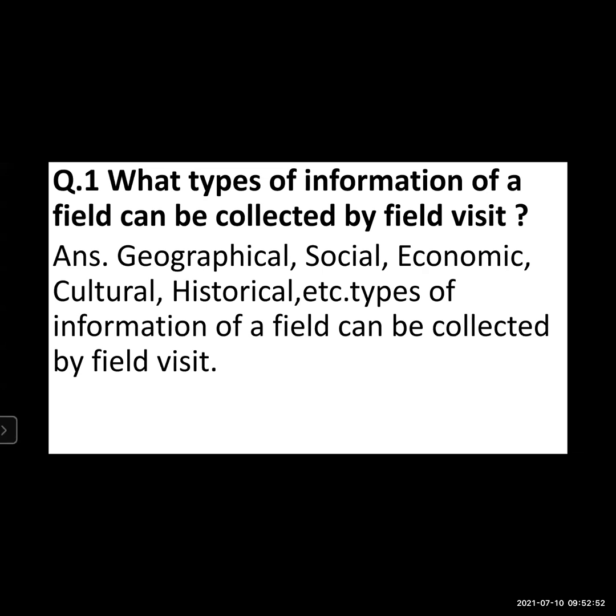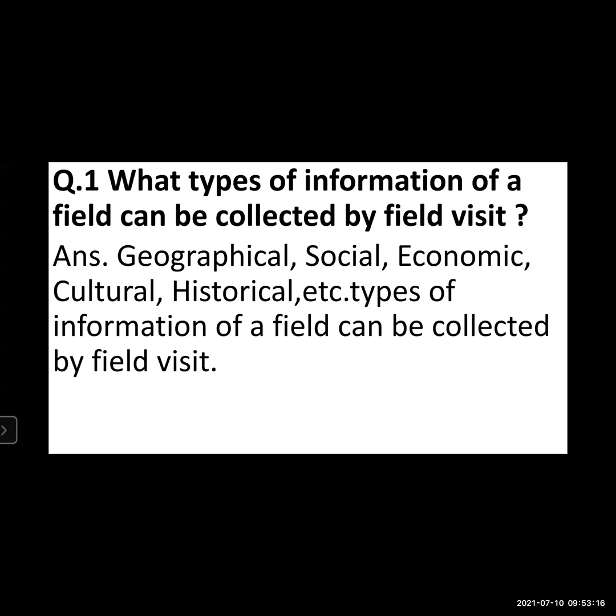So the types of information we can collect are geographical, social, economic, cultural, historical, etc. These etc. mean that apart from this information, you can collect many more. So these are the types of information of a field that can be collected by field visit.